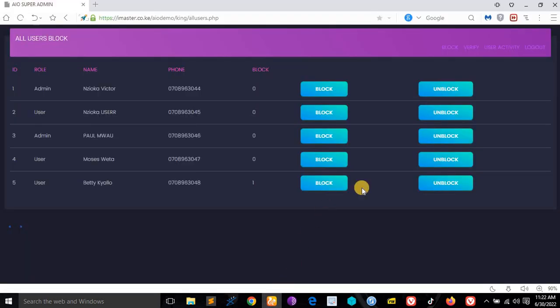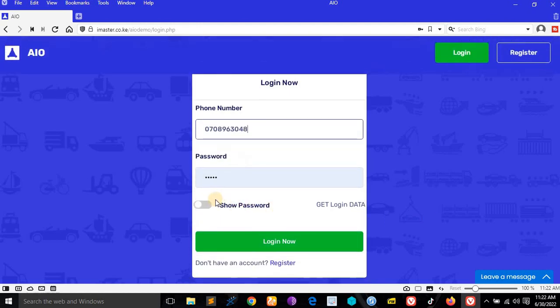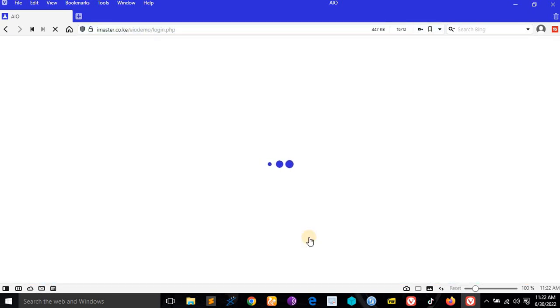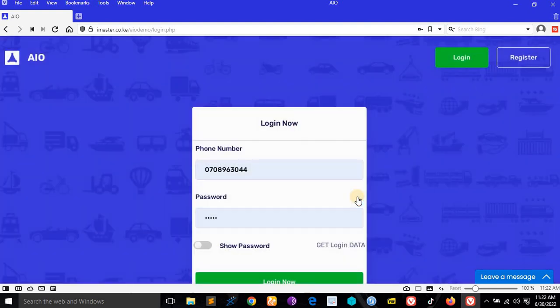But if I verify them and unblock them like this, you see they have been unblocked. If we go back to the system right now, write that phone number again and try to log in, it will tell us: you have not been allocated any branch. Kindly call your boss. Because we registered Betichalo as a user, she cannot log in to the dashboard, as the boss has not yet allocated her a branch. I'll show you how that happens.